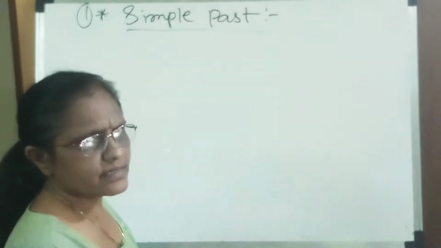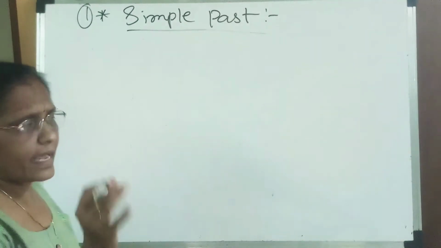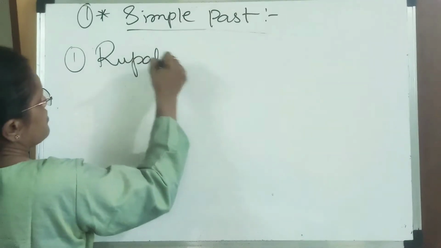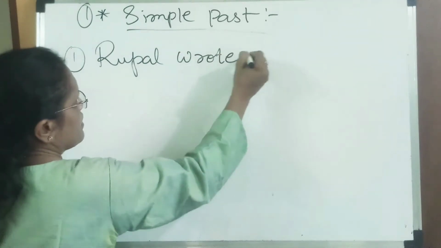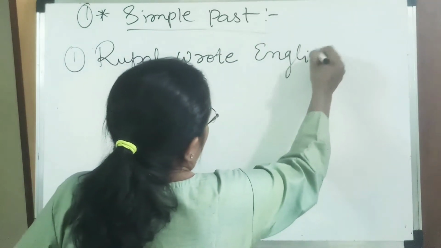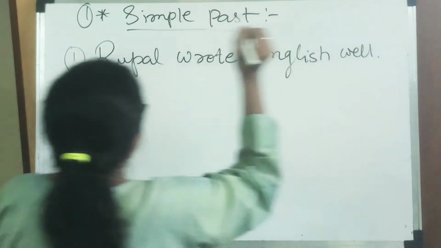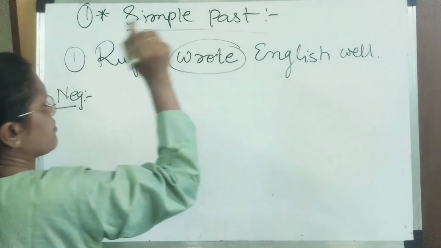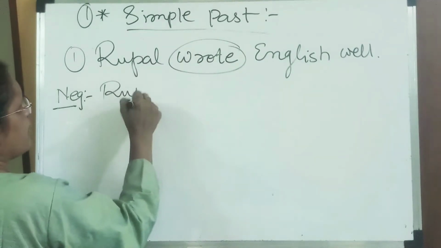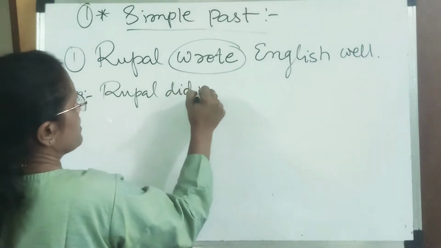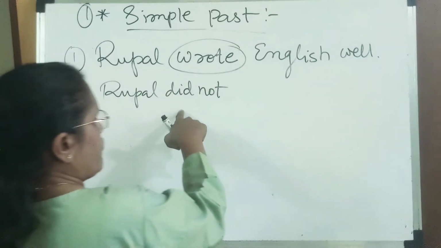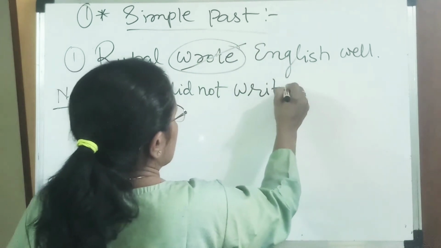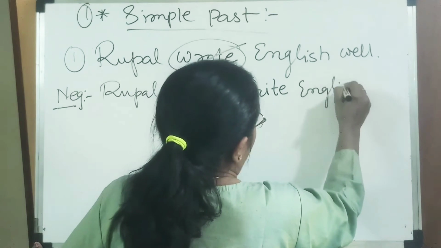I will give some more examples in simple past tense for question and negative. The first sentence is: Rupal taught English well. If I want to make this negative, then I think that taught must be simple past. Then: Rupal did not. If I write did not for this one, then you can't put wrote here. The original verb form is write English well.